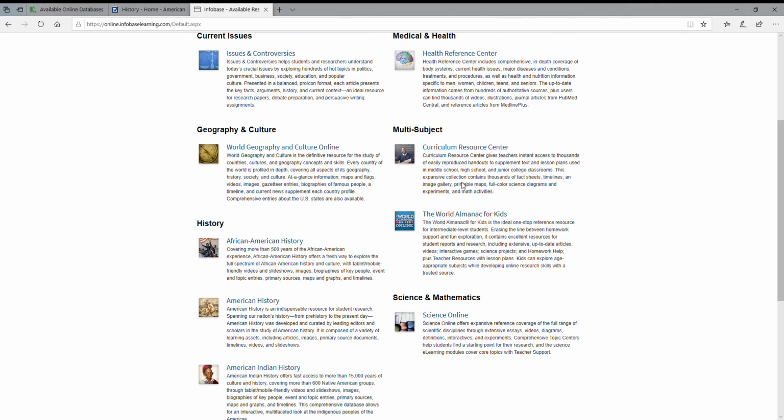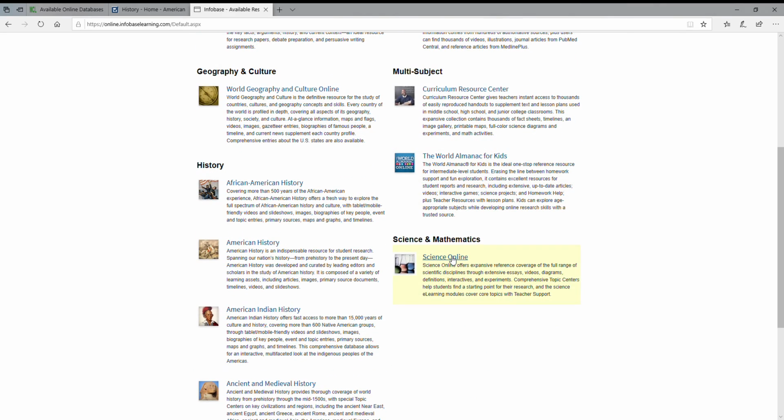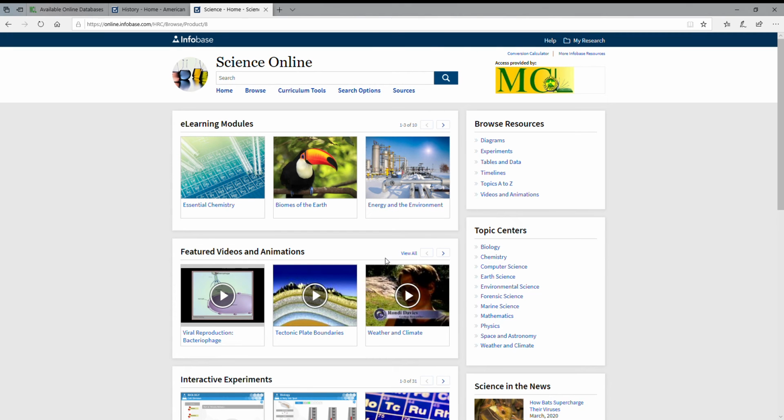Going back, we'll look at World Almanac and curriculum resource in a minute. Right now, I just wanted to point out the Science Center. Again, pretty much seeing the same thing we've been seeing since we started looking at the history databases, where you're going to have highlighted on the left, and then you're going to have your resources and your topic centers on the right. Because it is, of course, a different type of topic than what we've been looking for, some of the stuff that's unique to this database, you will see science experiments available.